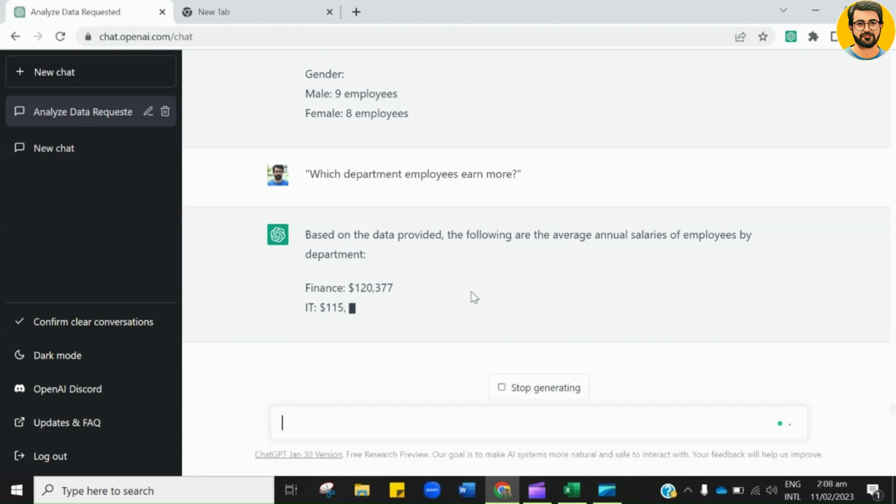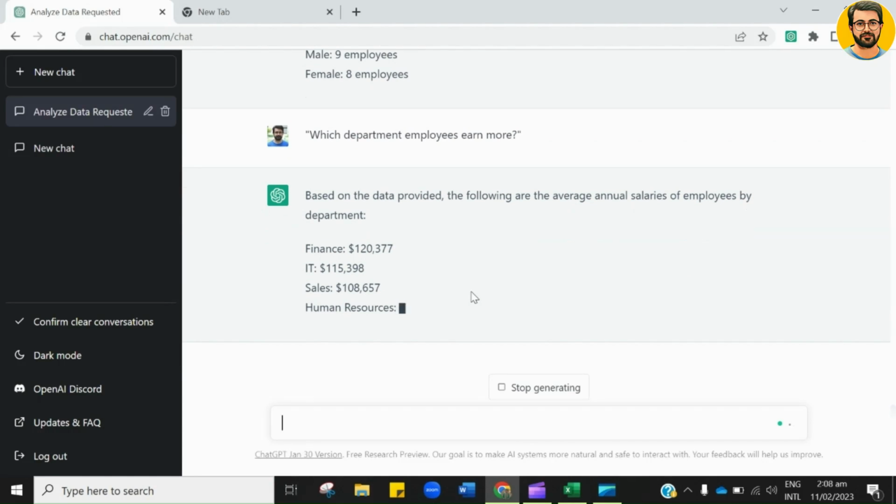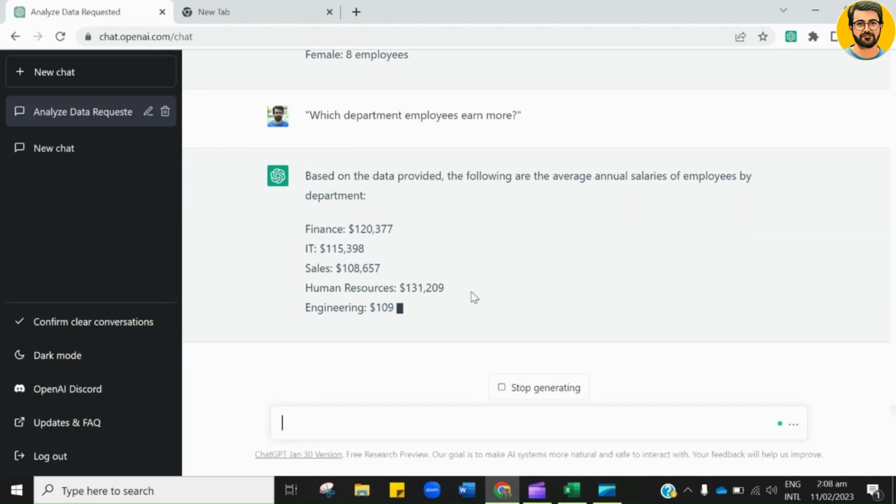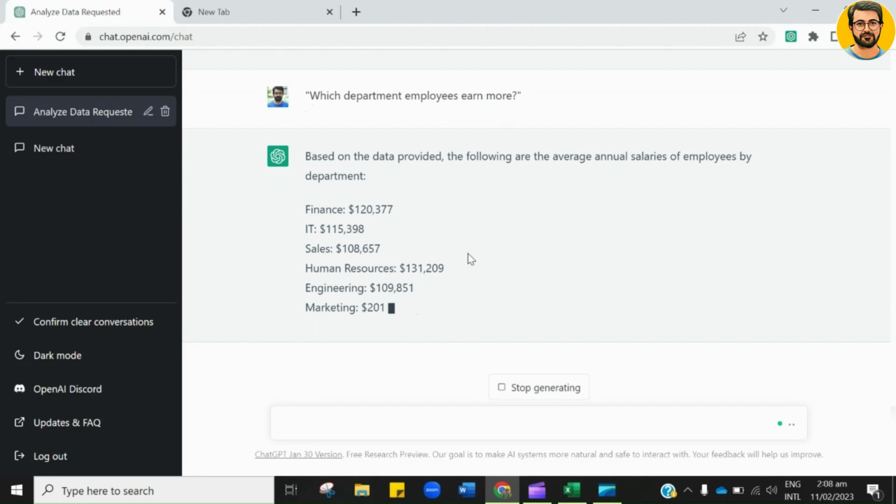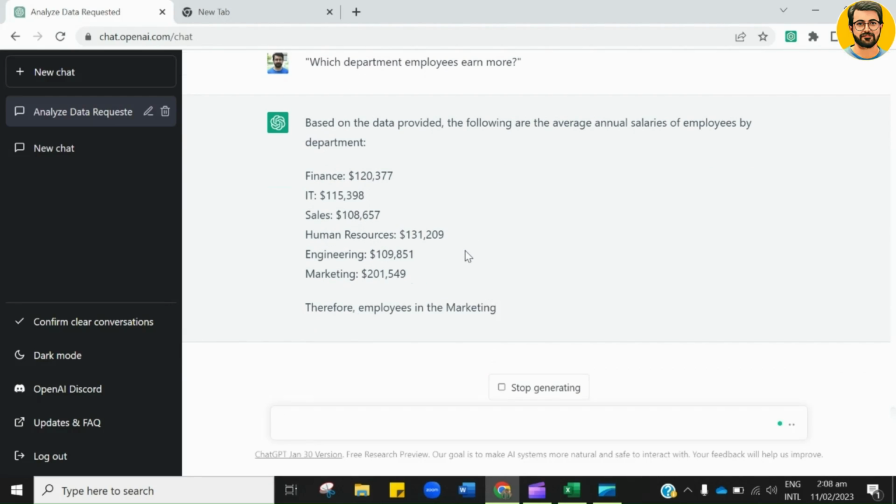It highlighted the salaries of each department. You can see this. At the end, it answered our questions in a single click, as the marketing department pays the highest salary to the employees. This can be seen in the result as well. Initially, it was difficult to highlight it from the data. This AI tool has the capacity to extract information from the provided data.